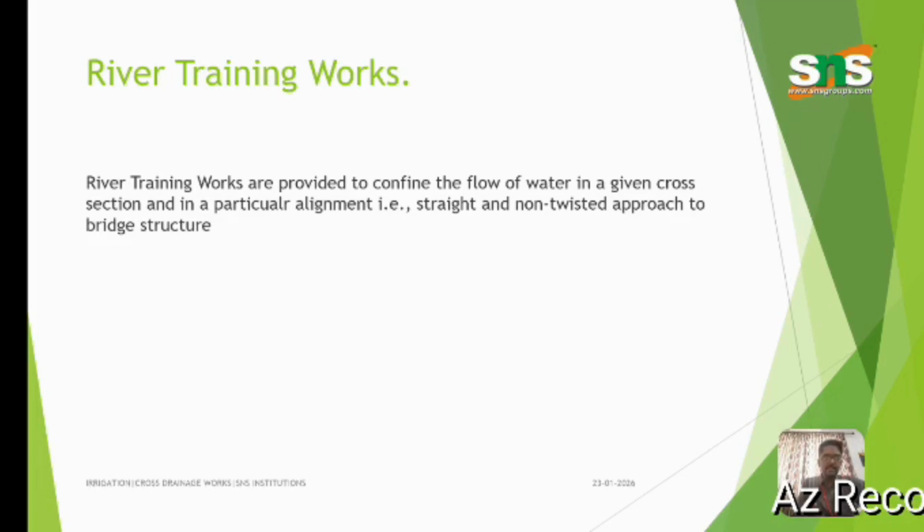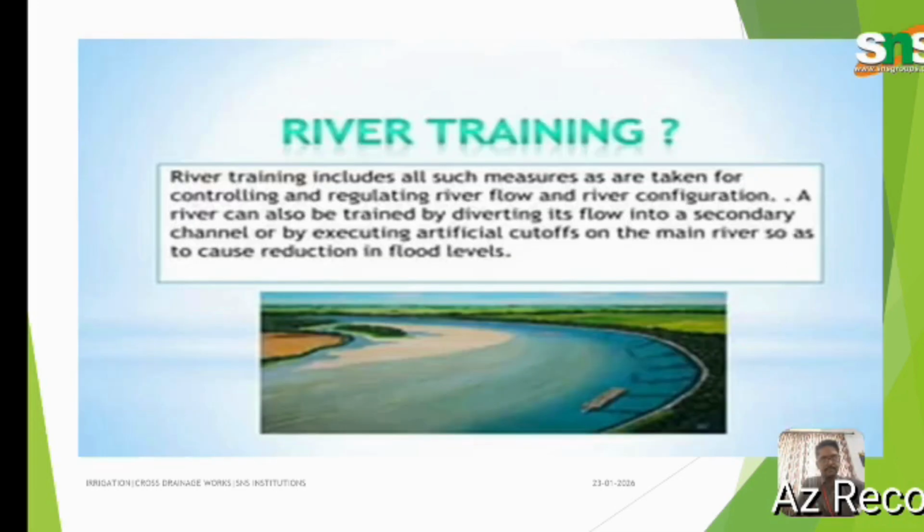River training works. River training works are provided to confine the flow of water in a given cross section and in a particular alignment. That is, a straight and non-twisted approach to the bridge structure.